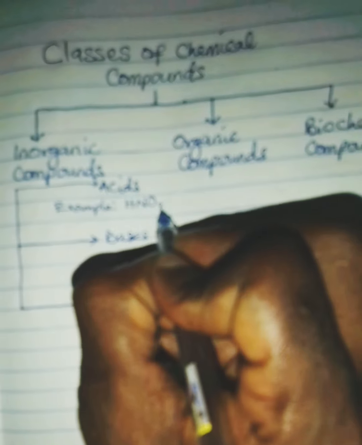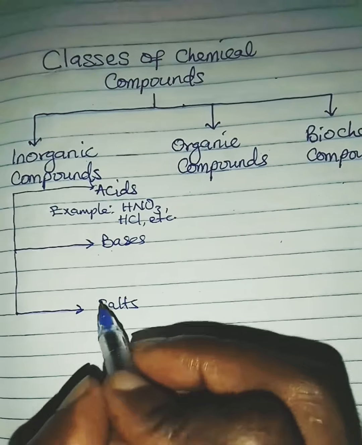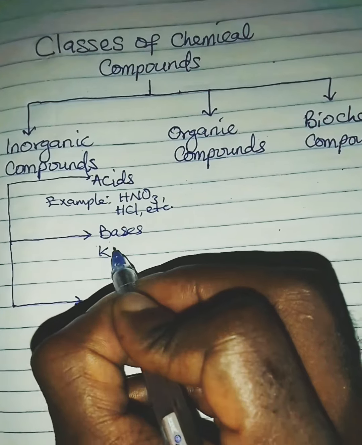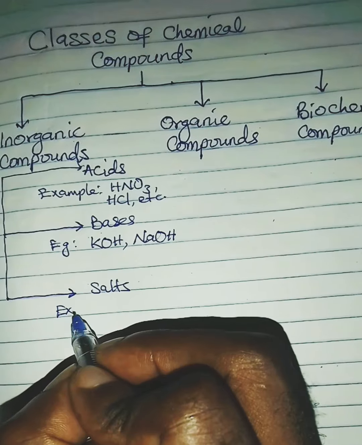Examples of acids, we have trioxynitrate 5 acid, hydrochloric acid, etc. Examples of base, we have potassium hydroxide, sodium hydroxide, etc. Examples of salt. Remember, a salt is formed as a result of interaction between acid and base.